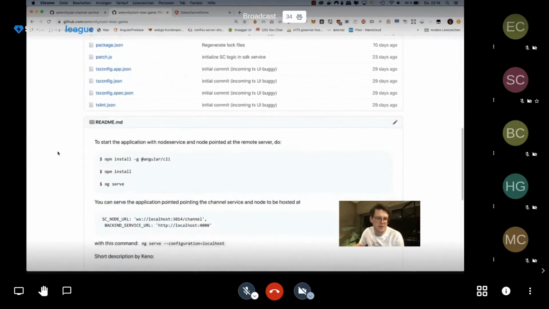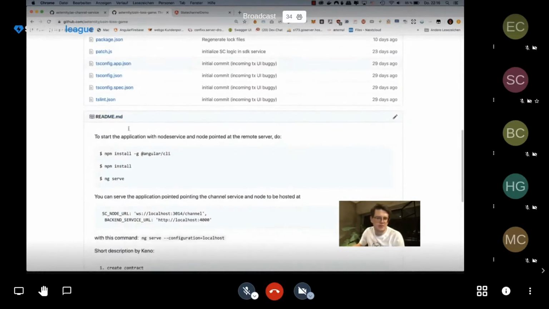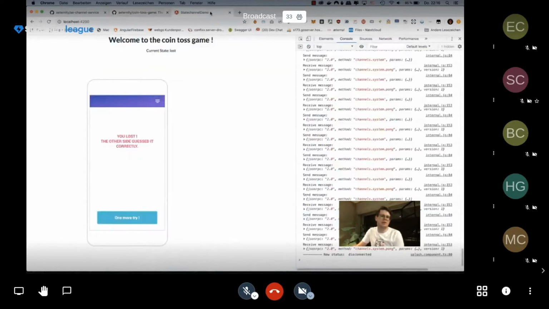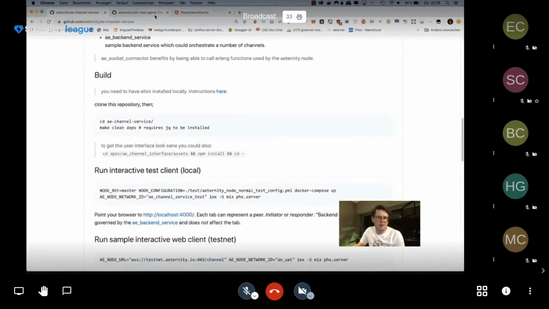So it's an Angular project. You just clone it, npm install it. First you're going to need the Angular CLI because it's an Angular project. Then you perform ng serve. That will basically allow you to open it up locally. It will spawn a local server. And yeah, that's about it.